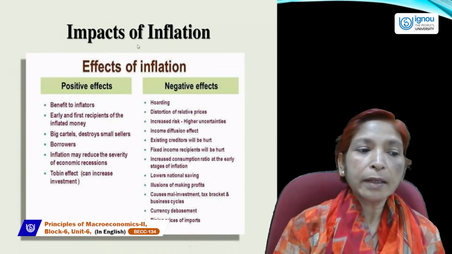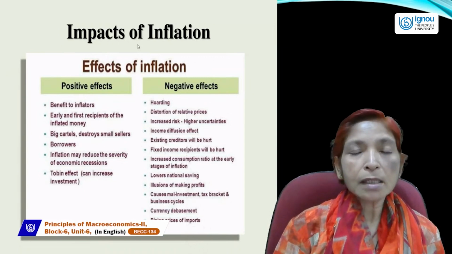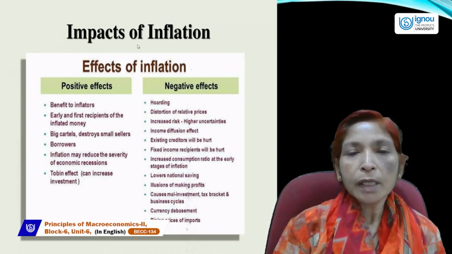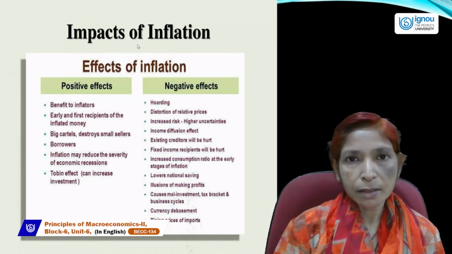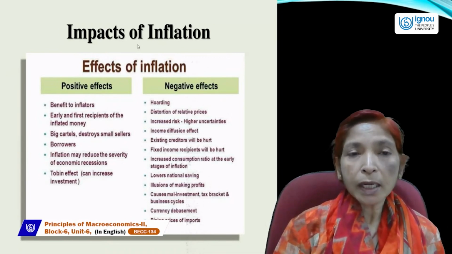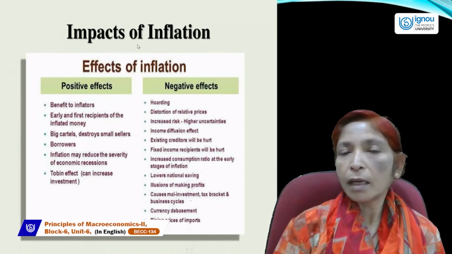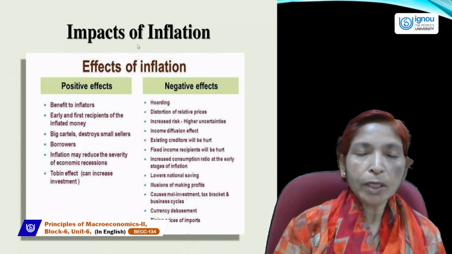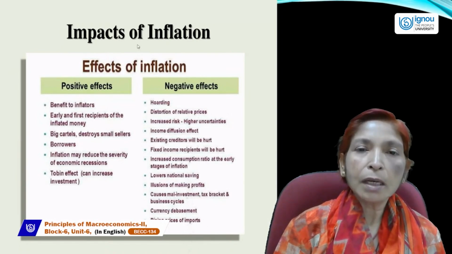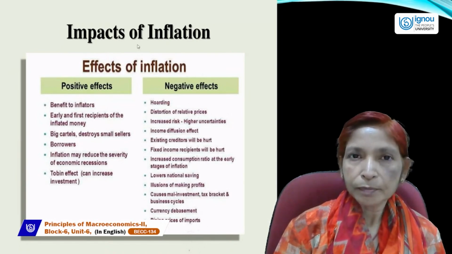When they made the cartel, they increased the price of petrol by near about 400%, because they knew that petroleum demand is inelastic and petroleum supply is also inelastic in the short run.